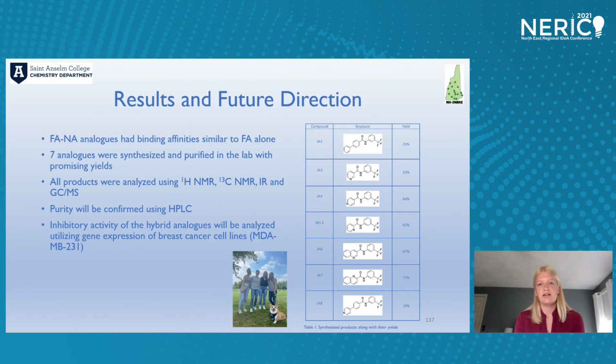So the FA-NA analogs that had been computationally docked showed binding affinities that were similar to just flufenamic acid alone. This summer, 7 analogs were synthesized and purified in the lab with promising yields, as shown in Table 1 on the right. And all of these products were analyzed using proton NMR, carbon NMR, IR, and GCMS. And future direction involves confirming this purity using HPLC. And the inhibitory activity of the hybrid analogs will be analyzed utilizing gene expression of breast cancer cell lines.